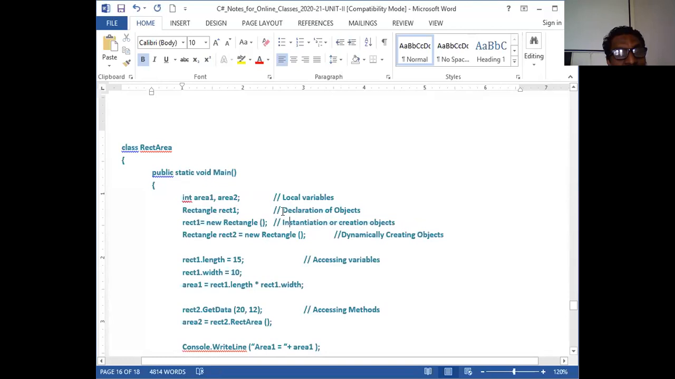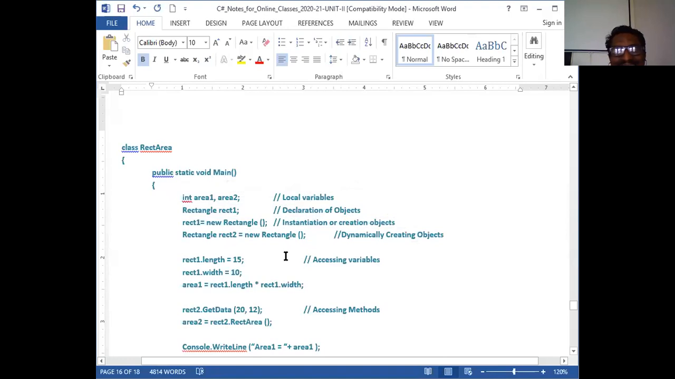Here I declare, and by declaring, memory is not allocated. Only once you use new here, two associated memory locations, that is for length and breadth, are allocated from memory, RAM, for creation of the object. So this is declaration, and then I create, dynamically, as I told you. Now, one more thing I can do here: dynamically creating objects. So the second object rect2 is created dynamically with new rectangle. So these two lines can be written, and yes, both are the same.